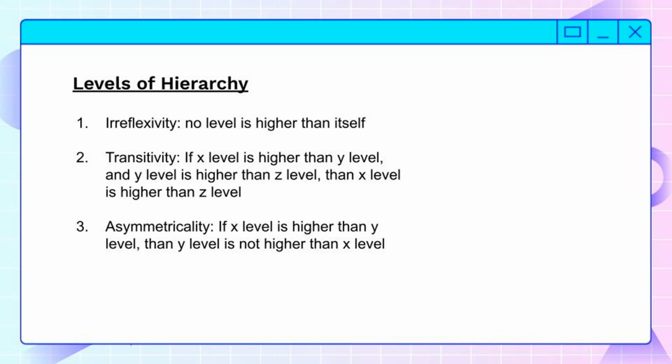Next, we have irreflexivity. No level of the hierarchy is higher than itself. We have transitivity. If one level is higher than another, then a third level, which is higher than the first, is higher than the second. So if x is higher than y, and y is higher than z, then x is higher than z as well. Then there's asymmetricality. If level x is higher than level y, then it is not the case that level y is higher than x. A level can't be both lower and higher than another level at the same time.